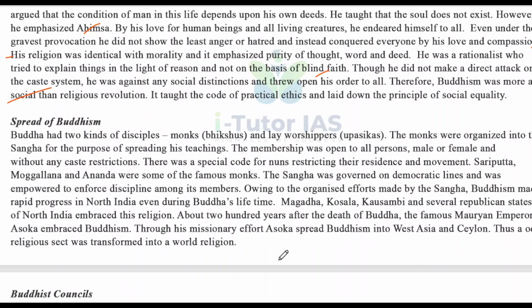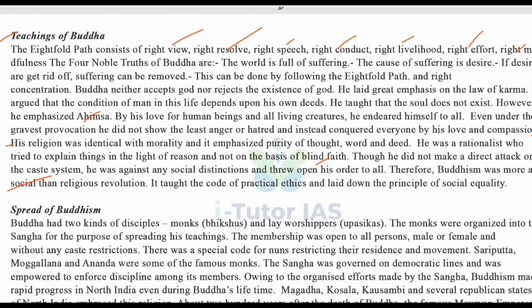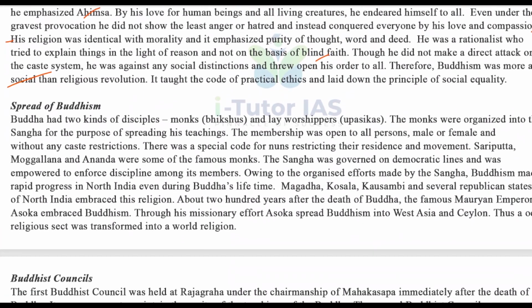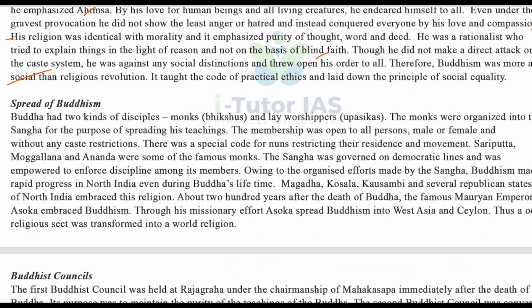So this is about the teaching of Buddha. And now the spread of Buddhism. How did Buddhism spread? Buddha had two kinds of disciples. One is monks, that is bhikshus, and the other is lay worshippers, that is upasikas.